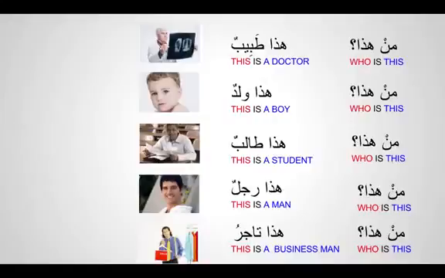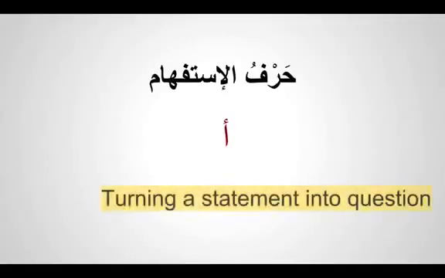So again, yesterday we did harf al-istifham a. We know a turns a statement into a question. If it's telling this is a boy, we can turn it into a, is this a boy?